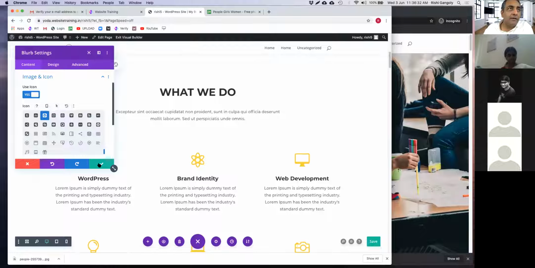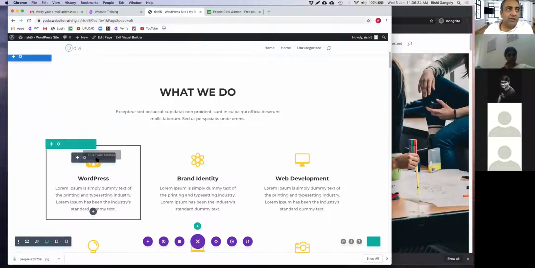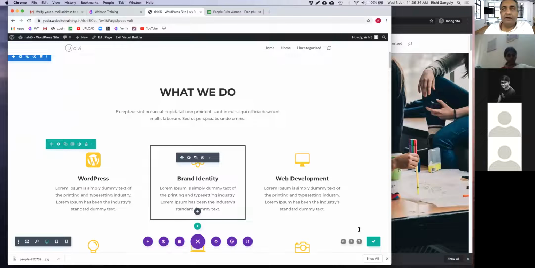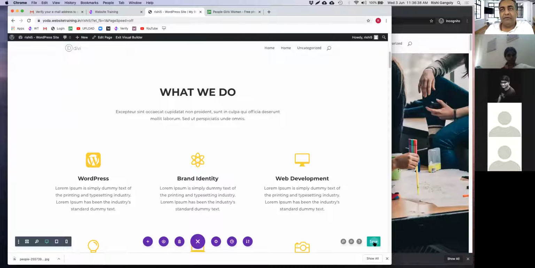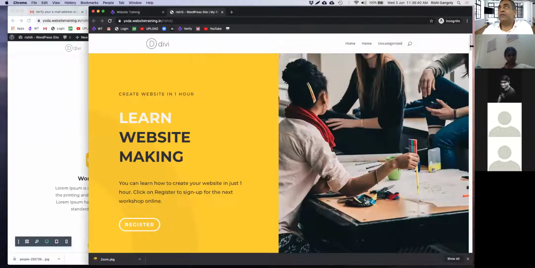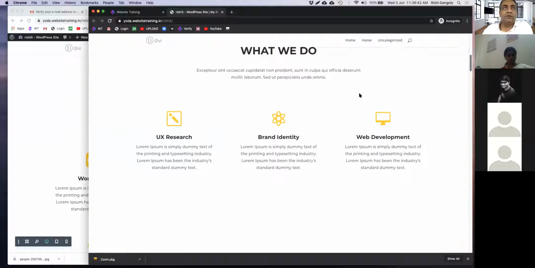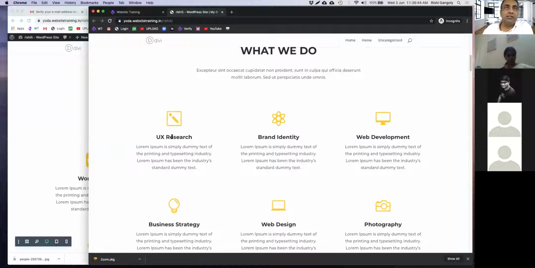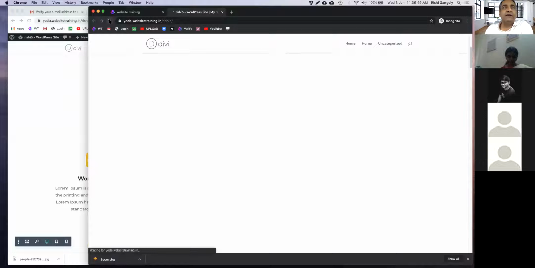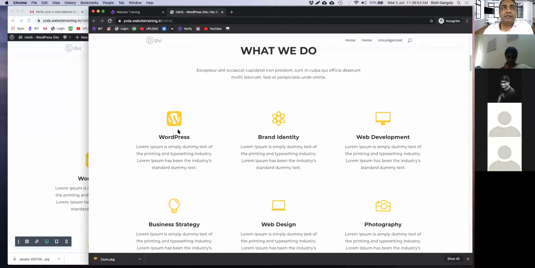And now you'll see that the icon has changed to WordPress. You can again click on save, and let's take a look at this website. So this is the word UX research and icon we changed. So I'm going to refresh this. Let's see how it looks now. Great. So we got a nice little WordPress icon and the text of this.